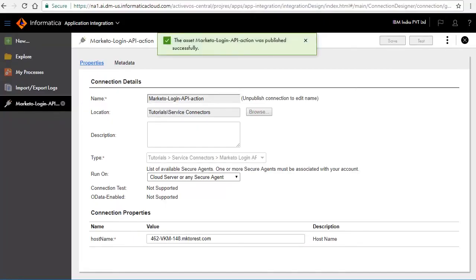Follow similar steps to create a connection on Thomas Bayer Service Connector. This concludes the demonstration on creating a service connector and building a connection on top of it.